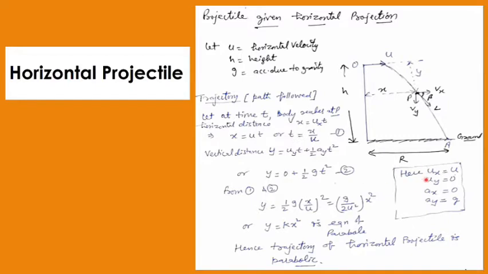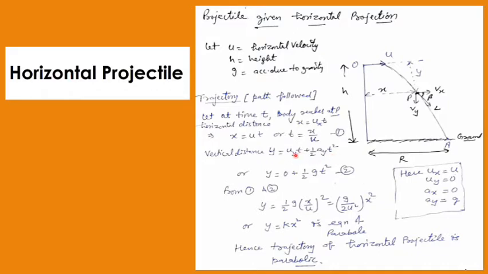These values you should keep in your mind, and then you put the value for ux. So I get x equals ut, or I can write t equals x upon u. Call it equation number 1. Now this value of t you will put into the equation for the vertical distance, that is y. If I write again the second equation of motion for uniform acceleration, in component form, I have y equals uyt plus half ayt square.